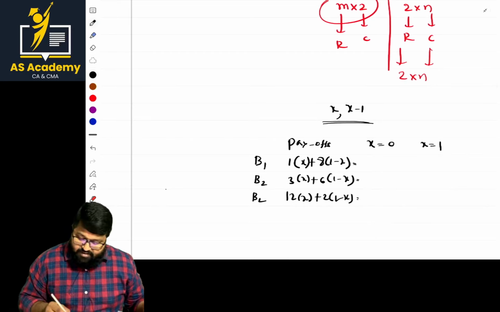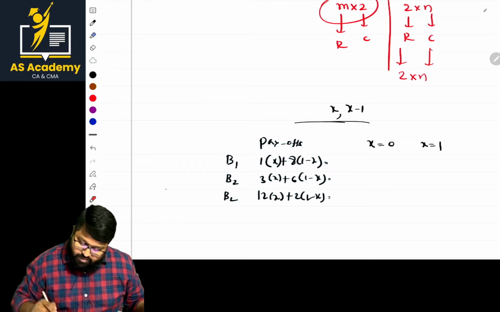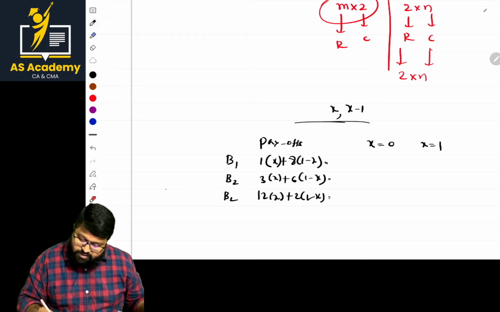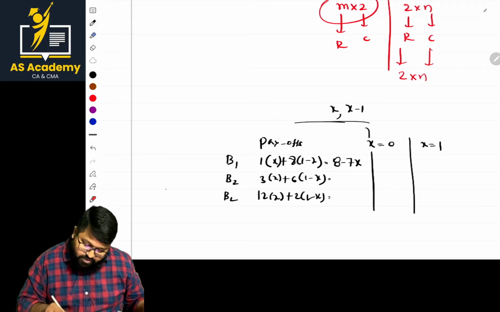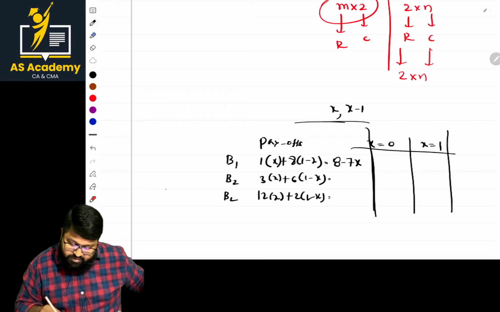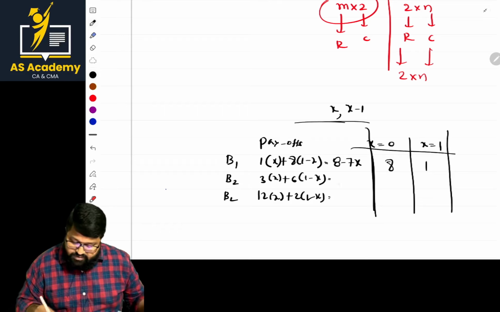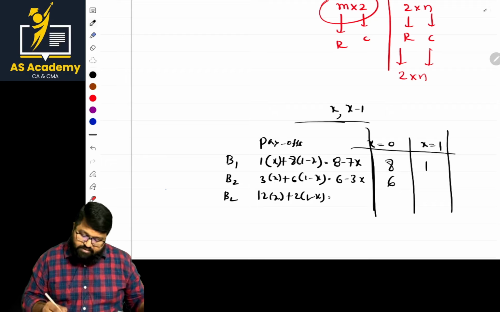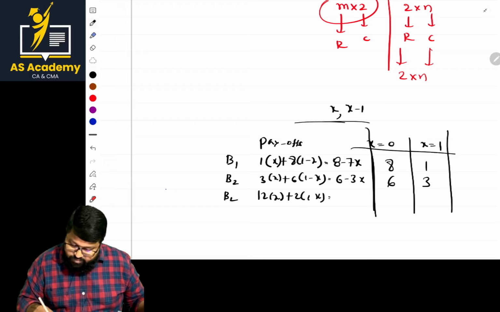Once that part is done, what is the value of this one? I will separate it. Now, the value is 1x plus 8 minus 8x, that is 8 minus 7x. Here the values are mentioned like this: 8 minus 7x, that is 8 at x equal to 0 and 1 at x equal to 1. Next, what about this one? Here it is 3x plus 6 minus 6x, that is 6 minus 3x. It is 6 at x equal to 0 and 3 at x equal to 1. What about this, 12x plus 2 into 1 minus x?